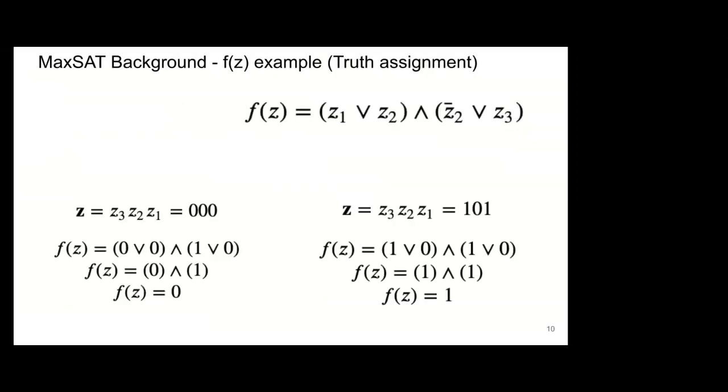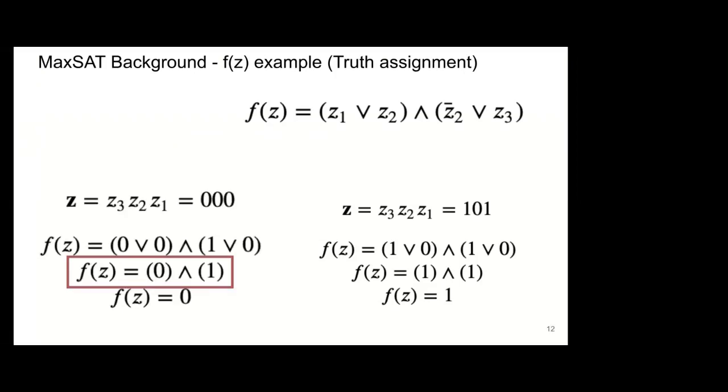Now, after defining this, I'm just going to define what a truth assignment is, and this is very important. I know it's really simple, but it's very important to explain the algorithm correctly. So a truth assignment is basically assigning a set of values to the Boolean variables. And here I have two examples. The first one on the left is the truth assignment of 0, 0, 0 to these variables C3, C2, and C1. And on the right side, I have the truth assignment 1, 0, 1 to these variables.